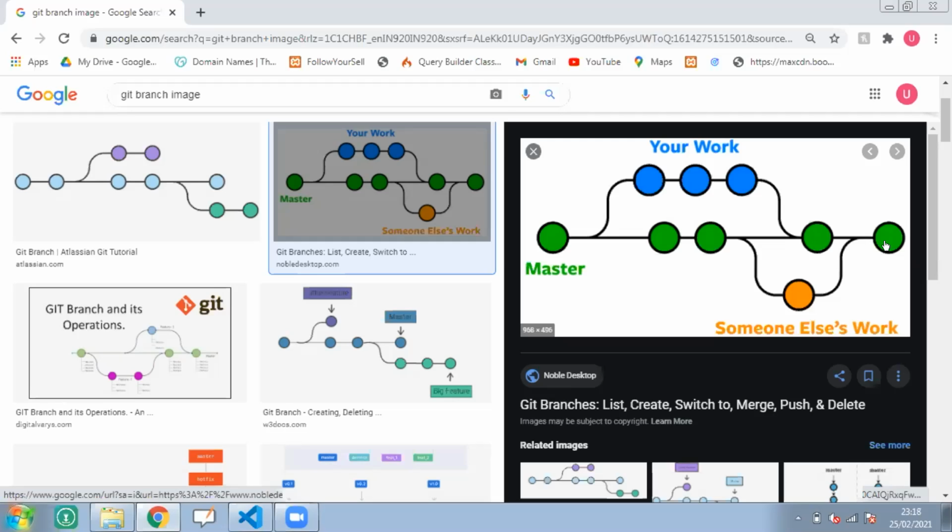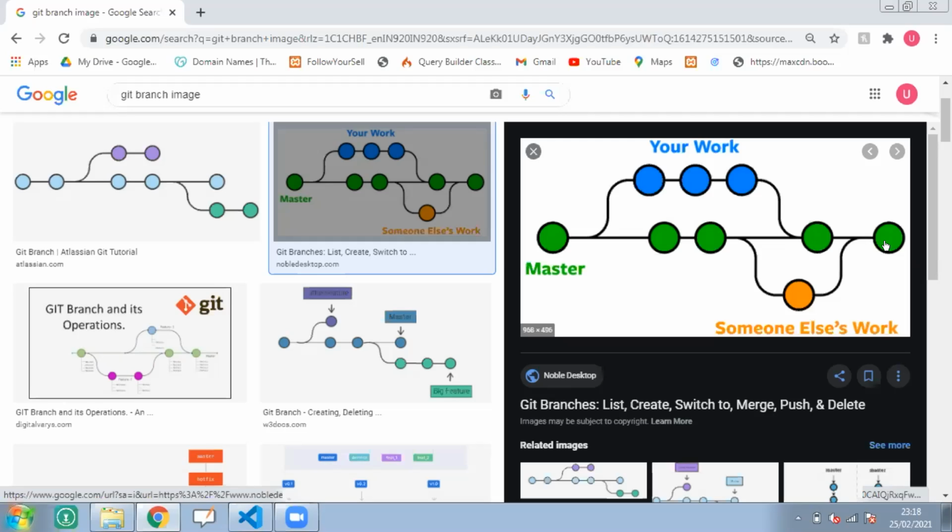Suppose any issue or bug has been generated after a few months or some time later, we can code again in that particular branch. So whatever issue comes to us in the future, we can resolve that issue in that particular branch only.